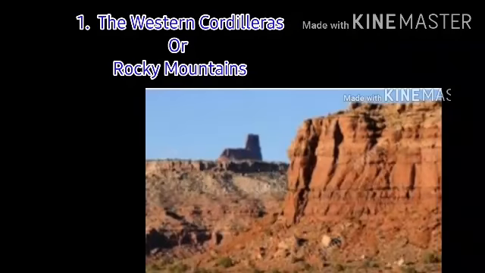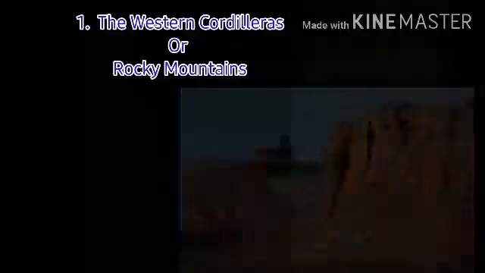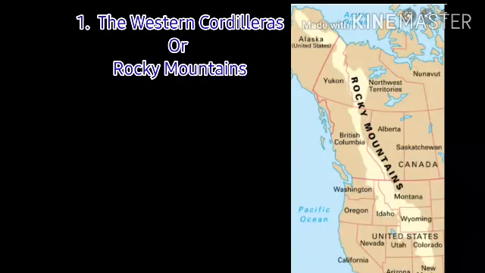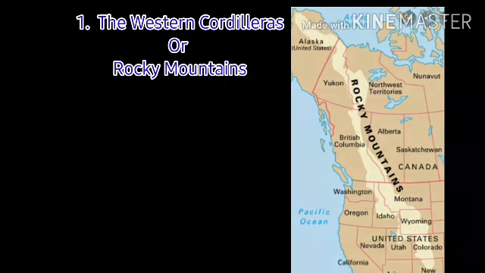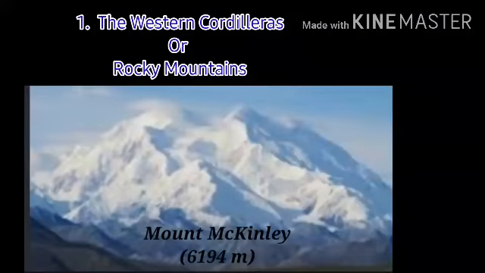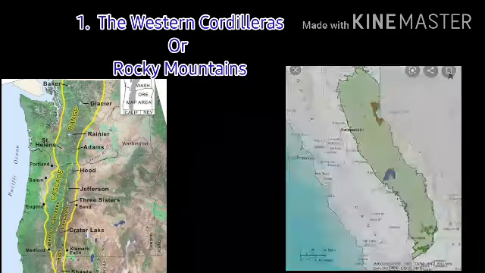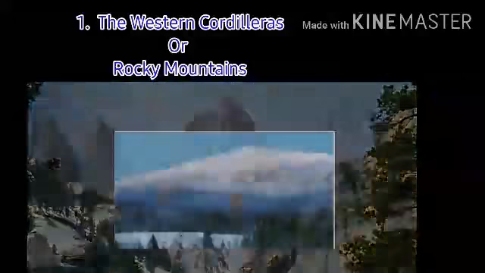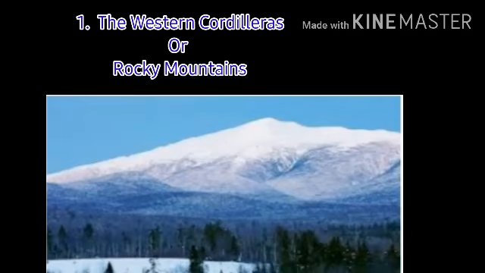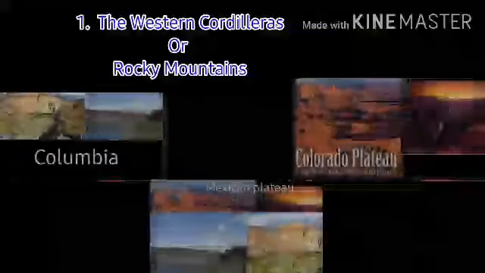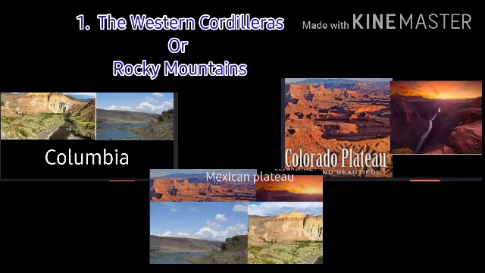And we have learned the plateaus named Colorado and Mexican Yucatan Plateau. The Rockies are the most important ranges in the Western Cordilleras. Mount McKinley is the highest peak and Death Valley is the lowest part in this region. Other ranges we have to learn here are Cascade, Sierra Nevada, the Whitney Mountain and the White Mountain in California. And we also have to see the other plateaus, like the Columbia, Colorado and Mexican plateaus.